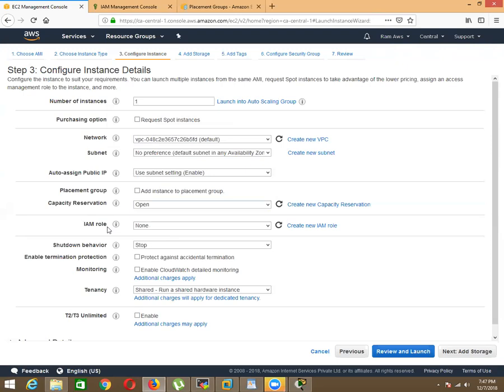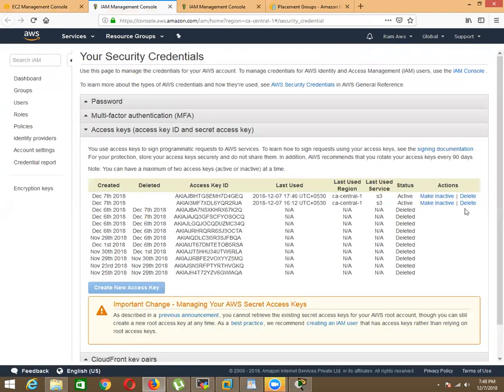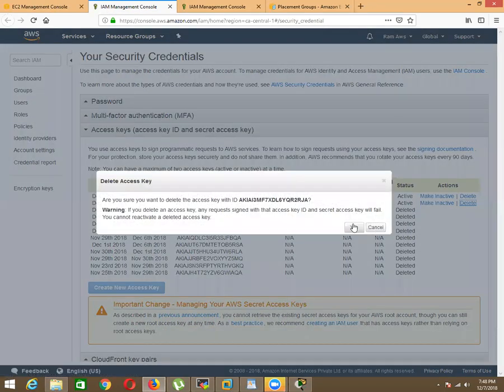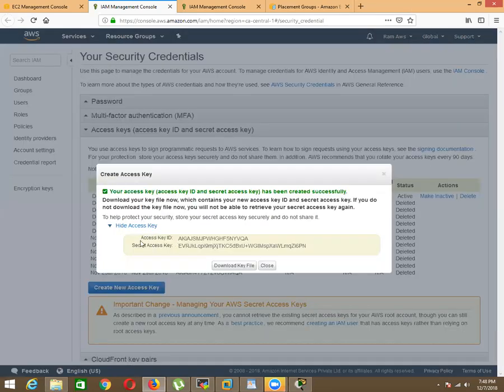There are two methods in AWS when a particular console wants to communicate with another console. One is this identity access management. Via it you can communicate. The next one is your security credentials. You have to give the keys, okay? And using these keys, per AWS account holder you will get two keys. And via these keys, they can communicate with other AWS management consoles.